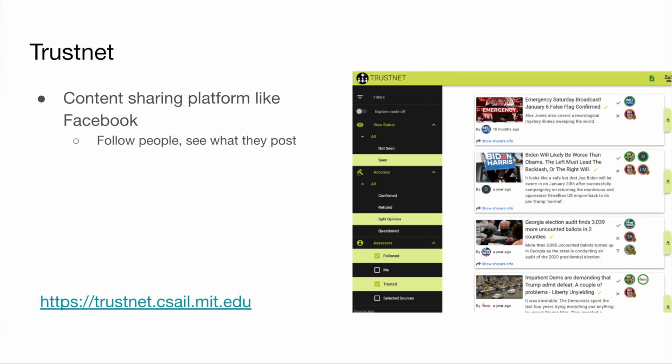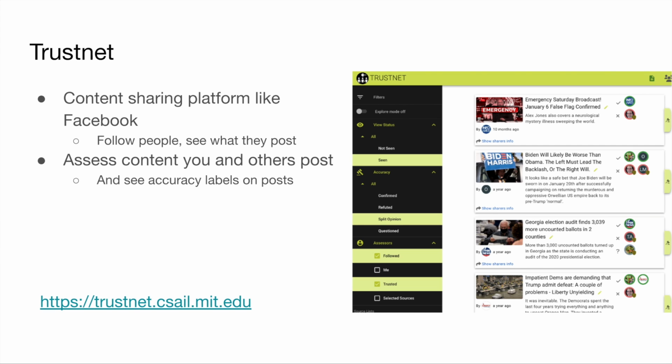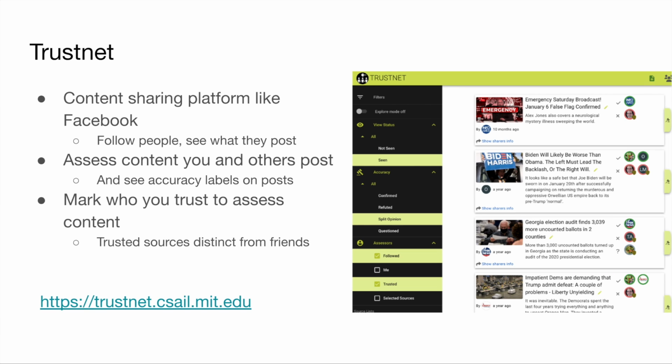By following someone, you'll be able to see what they post or share. But one of the things that is different on this platform compared to the existing social media is that users can assess any post as accurate or inaccurate, or can ask about the post's accuracy. And these assessments and questions are captured and displayed in a structured way. Also, users can explicitly mark which other users they find trustworthy.